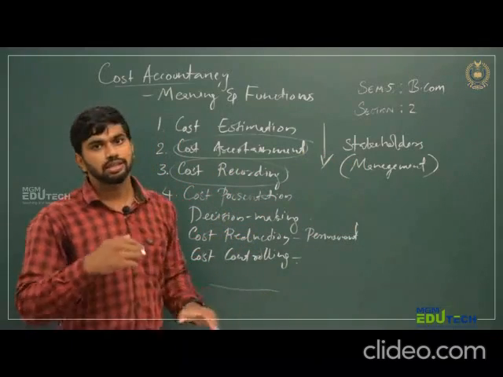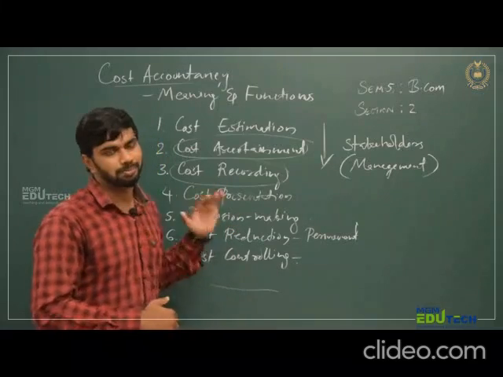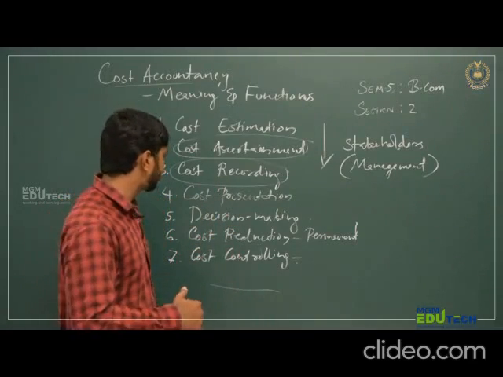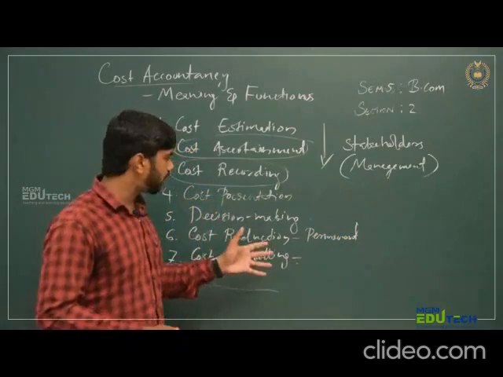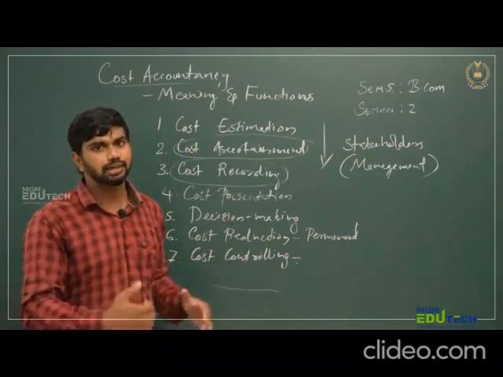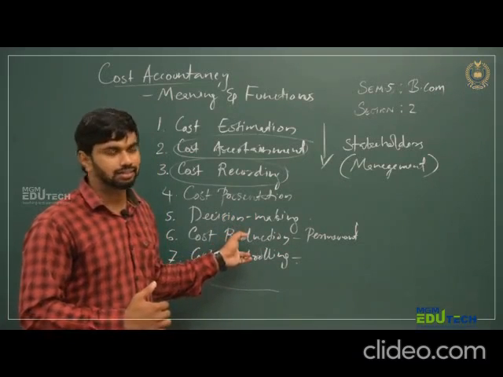Then the management uses the cost data for decision making, for taking managerial decisions.